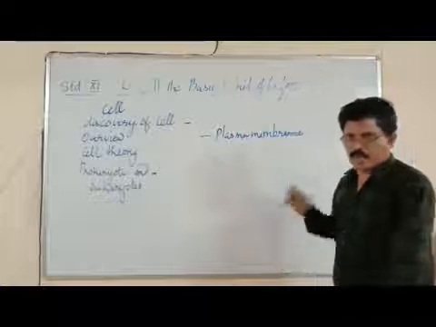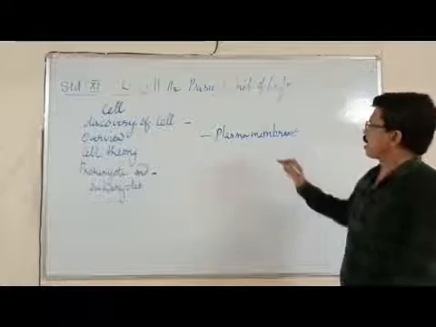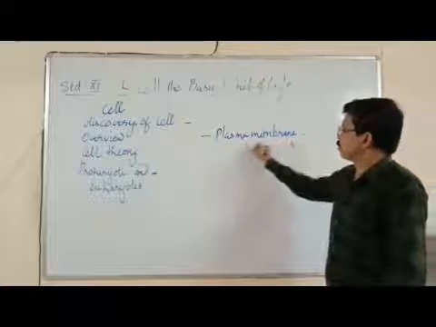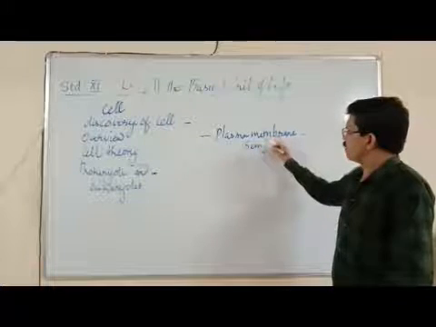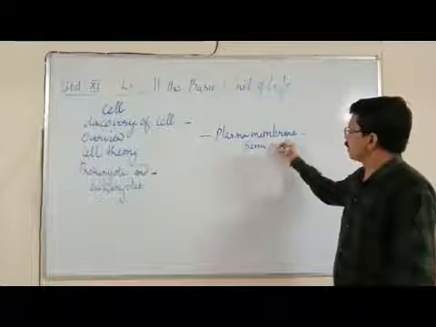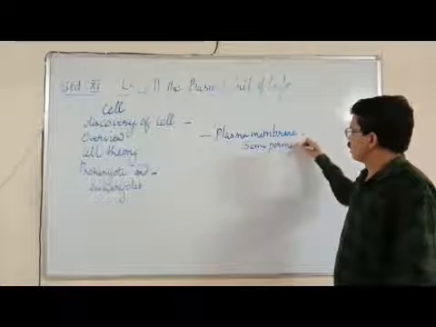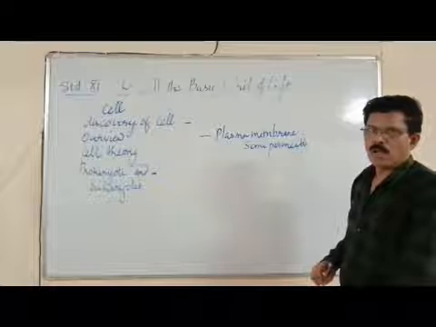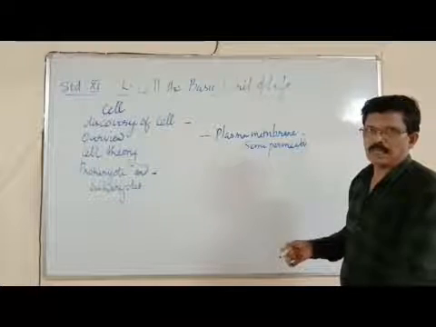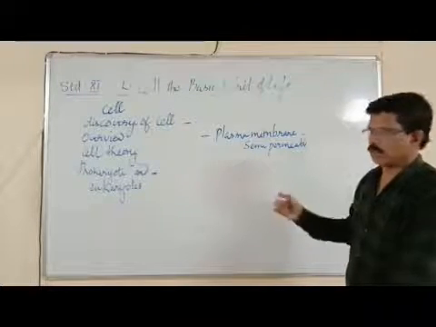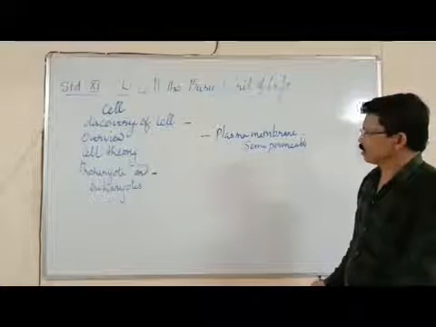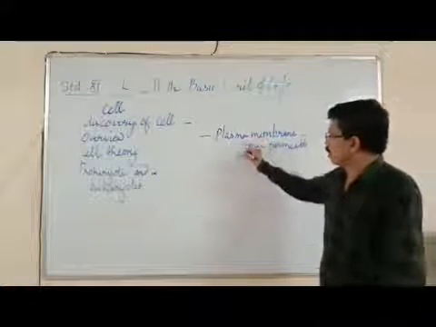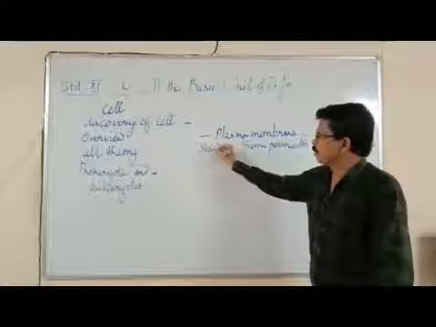As we have studied earlier, plasma membrane is called semi-permeable membrane. Why is it called semi-permeable membrane? Because it permits certain substances to pass through it into and out of the cell. So plasma membrane is called semi-permeable membrane or selectively permeable membrane.